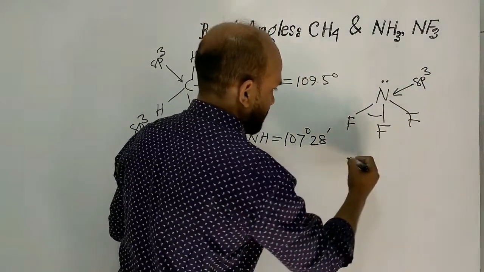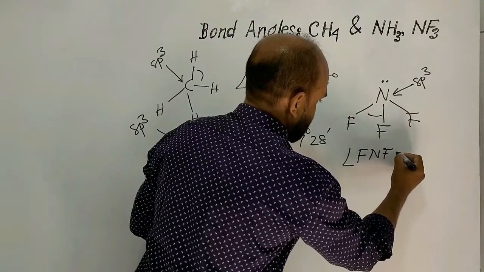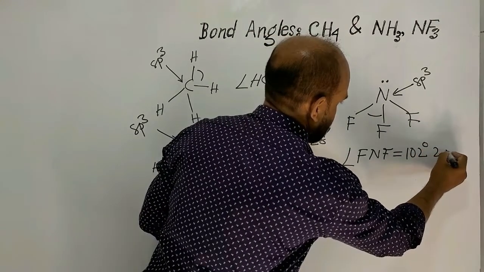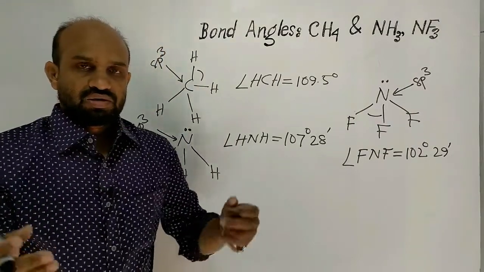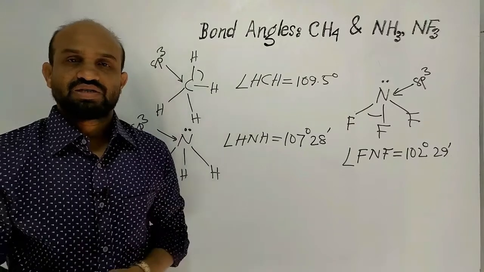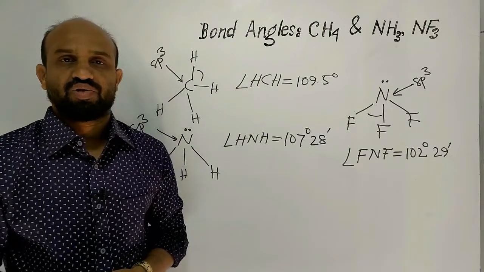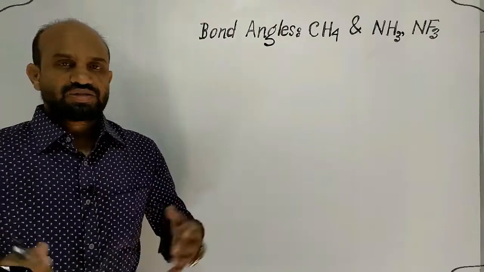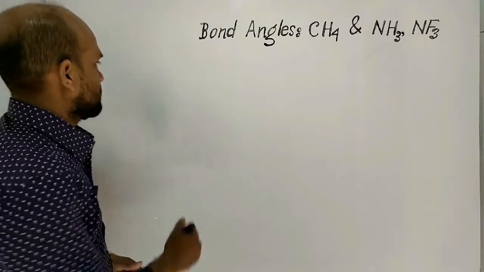Here the bond angle, fluorine nitrogen fluorine, is equal to 102 degree 29 minutes. Now let's see the reason behind this. Though the hybridization state is sp3, nevertheless the degrees of bond angles are different. Let's see the reason. Let's look at the structure formulae of these compounds again.